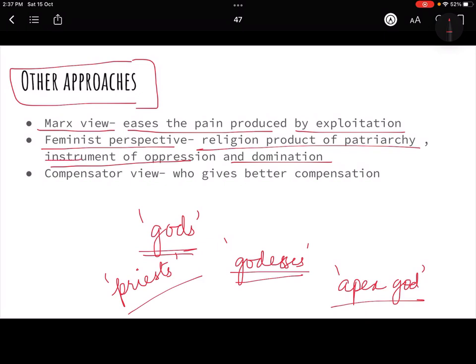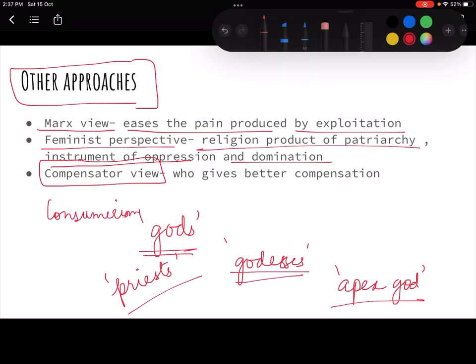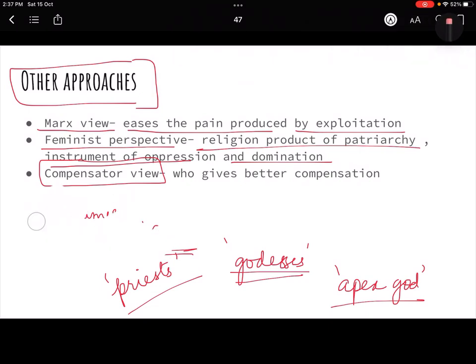And then there is the compensators perspective, or you can say the consumerism perspective. In this, basically, it is about which religion is giving you or offering you what?